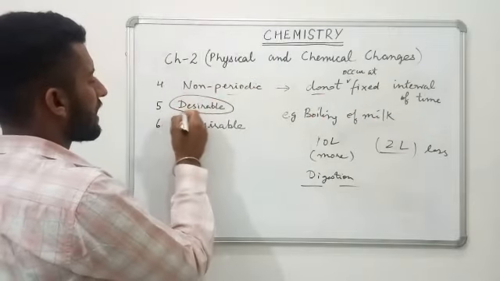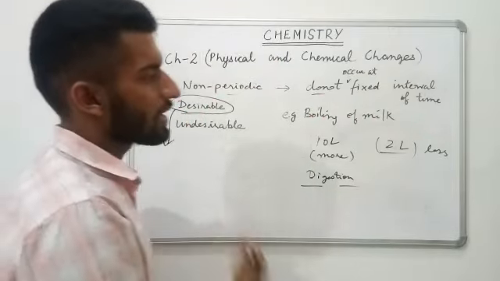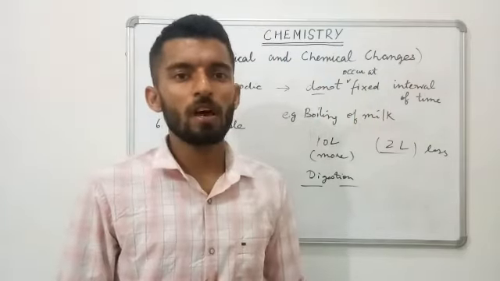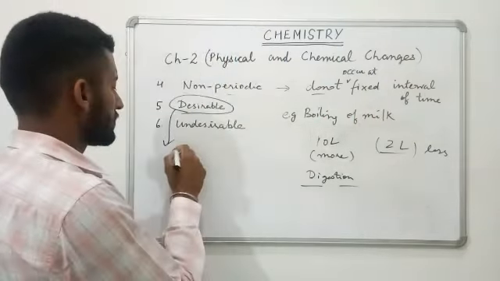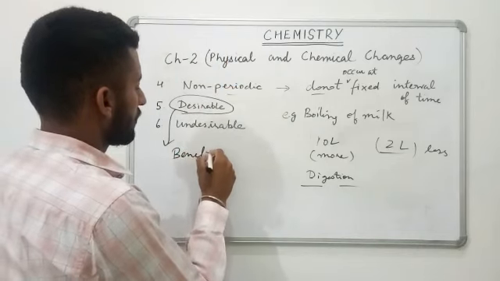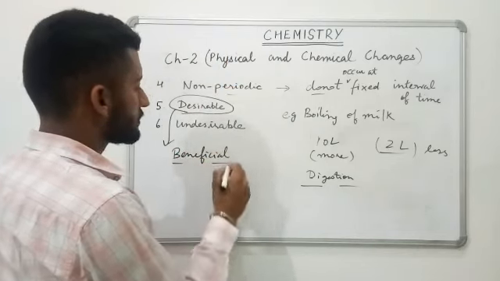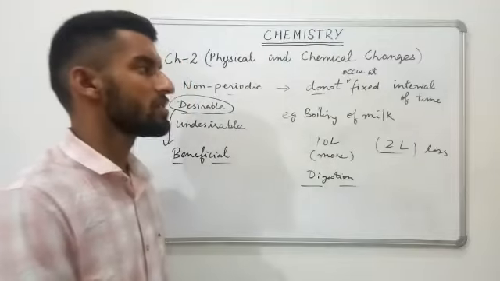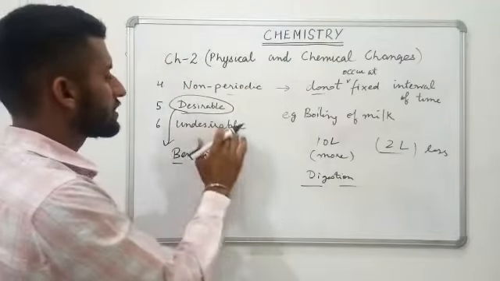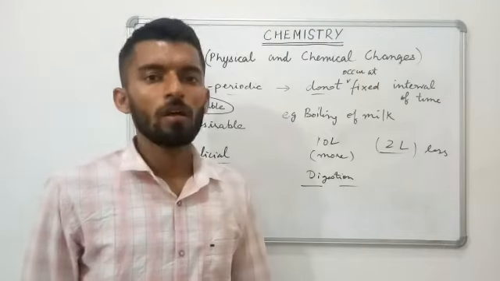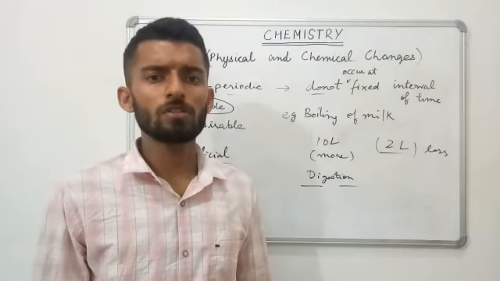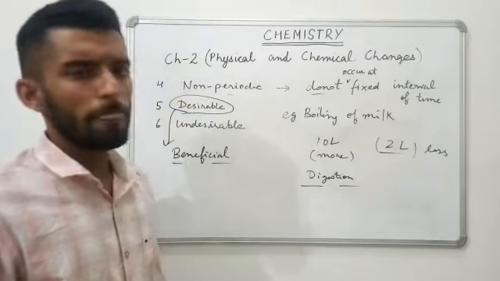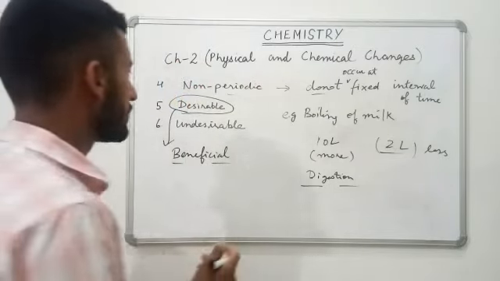Then next one is desirable. From the name itself, it indicates changes which are of our desire, which are beneficial to us. The types of changes which are important for us are known as desirable changes, and the changes which are harmful to us or which don't have any useful aspect for us are known as undesirable changes.